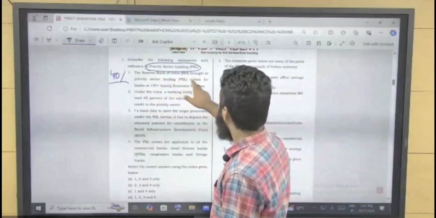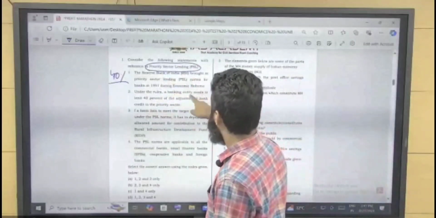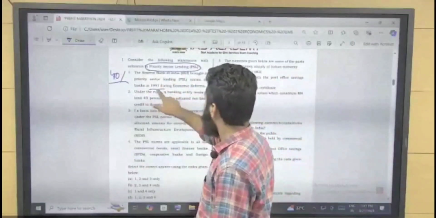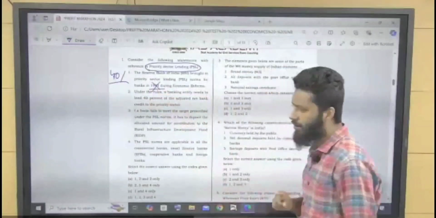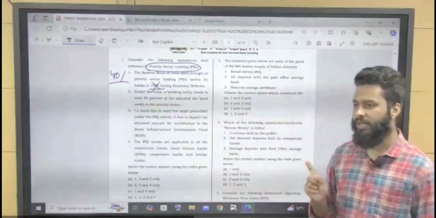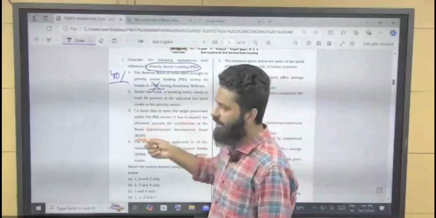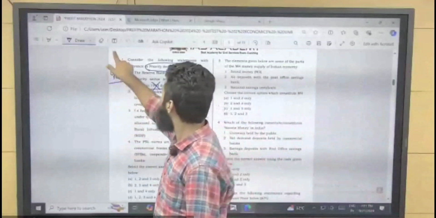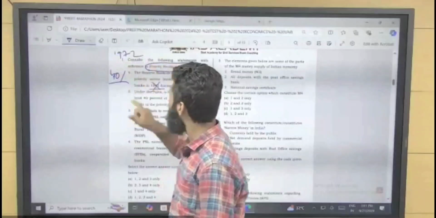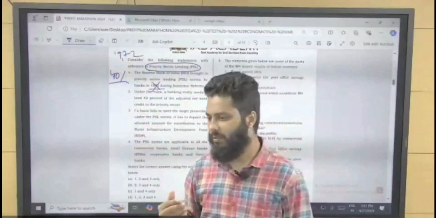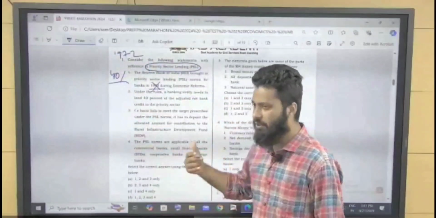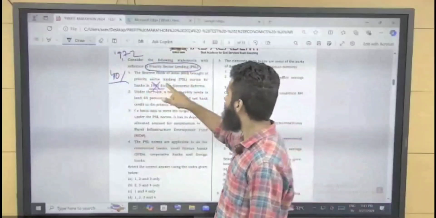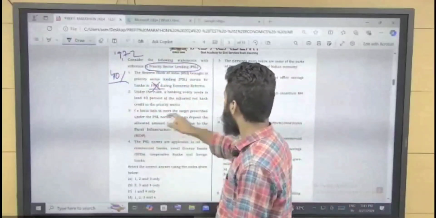The statement says the Reserve Bank of India brought in priority sector lending PSL norms for banking in 1991. No, it is not a part of liberalization, privatization, and globalization. Priority sector lending was brought way back in 1972. So this question is confusing you with LPG reforms, but it is way before LPG reforms, that is, in 1972.